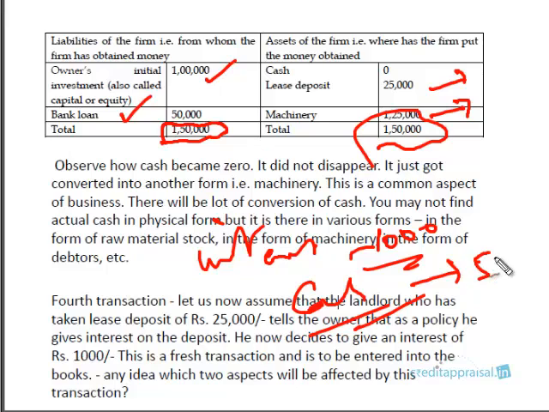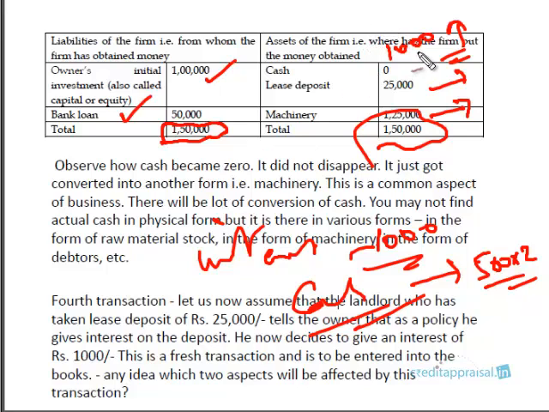So you can physically see 2 notes of 500 rupees. This is cash. So the asset in the form of cash, this 1,000, goes up. What is the other head that is affected through this? Well, it might not be apparent to you right now, but I'll tell you what happens. Who gets this 1,000? In the sense that, to whom does this 1,000 belong? Really, it belongs to the owner of the business, isn't it?